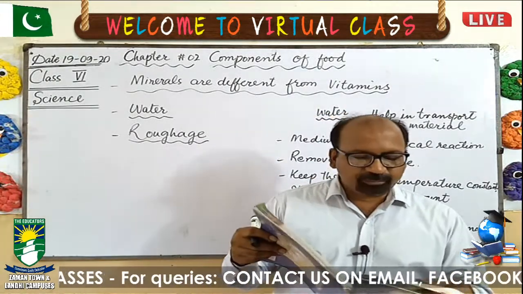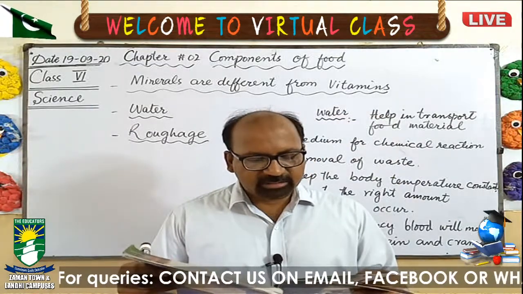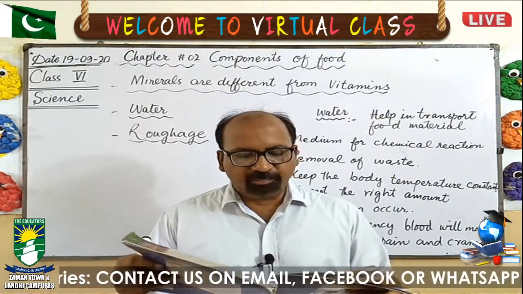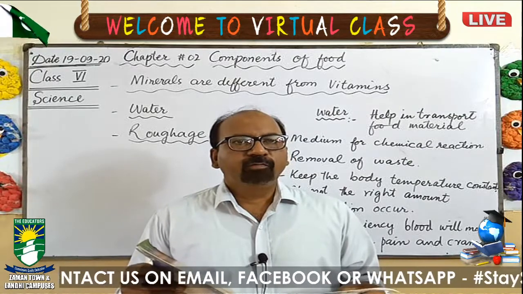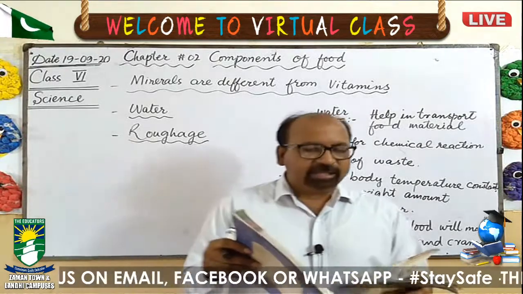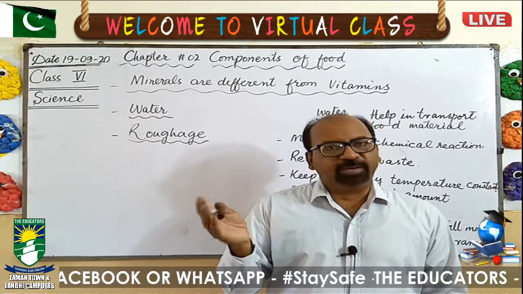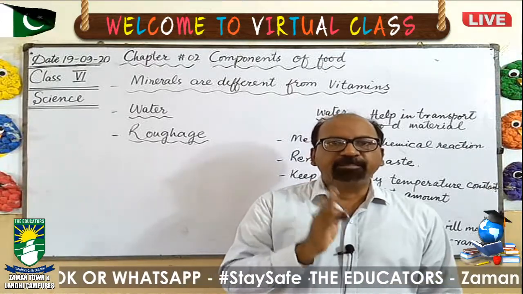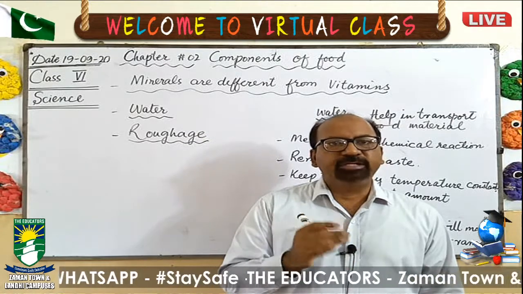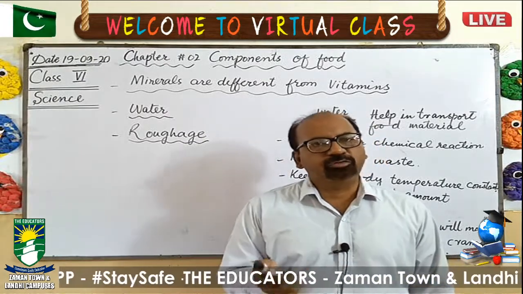Let's read from your book. Minerals are elements, whereas vitamins are complex compounds. What is the difference between an element and a compound? An element has the same kind of atoms, but compounds are made up of two or more elements.